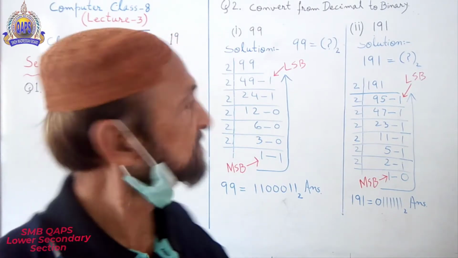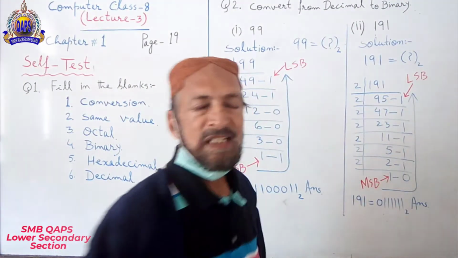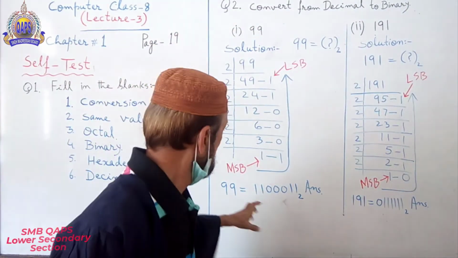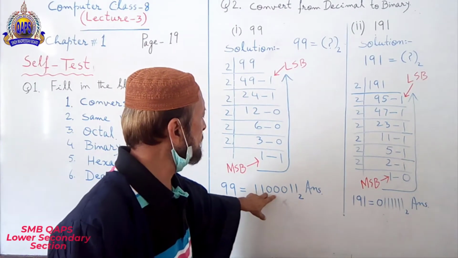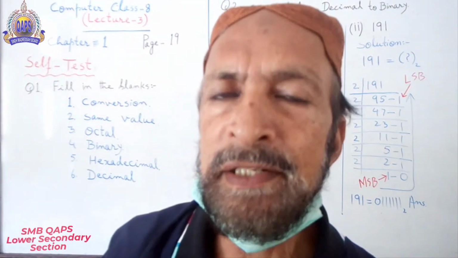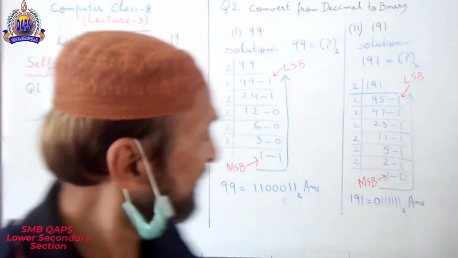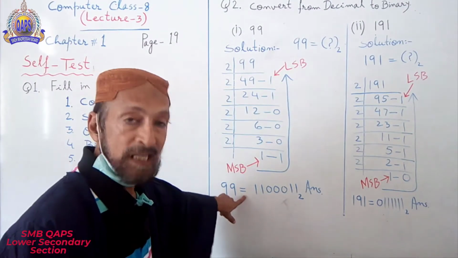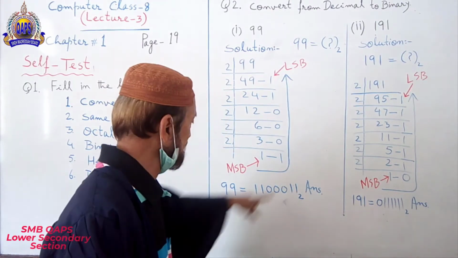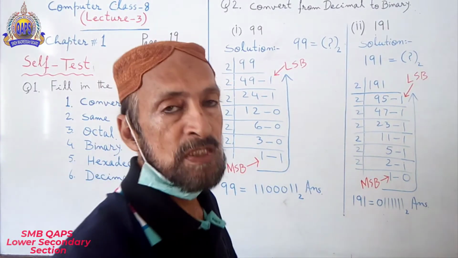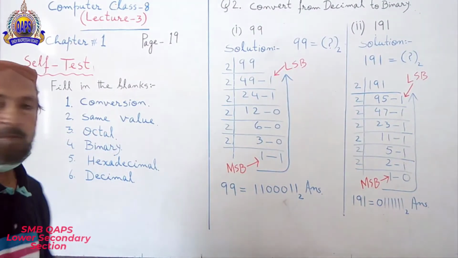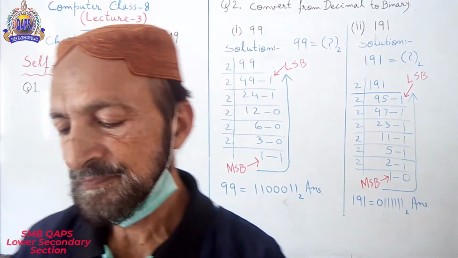See the example. 99, this is in decimal. 1100011, base power 2, this is binary. Same value. 99 is equal to 11000011. Same value. So the answer is same value.